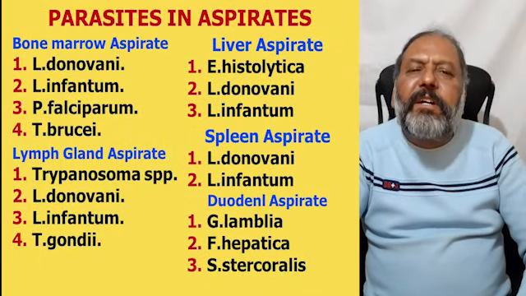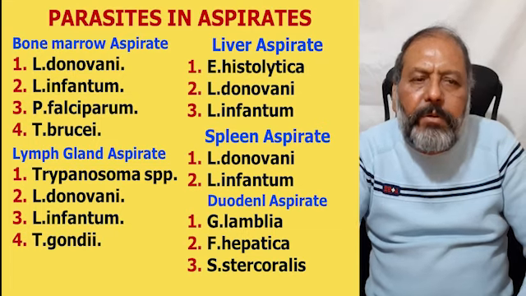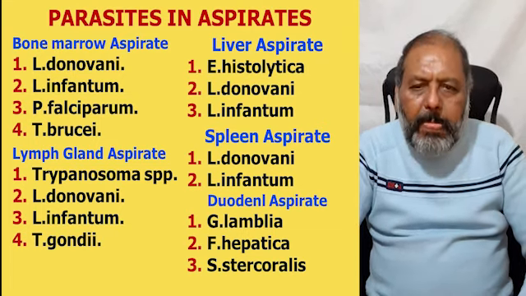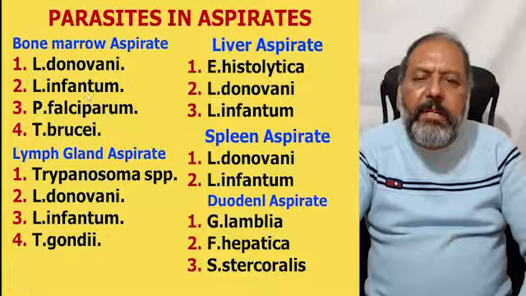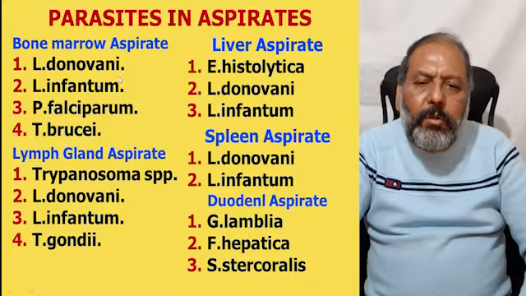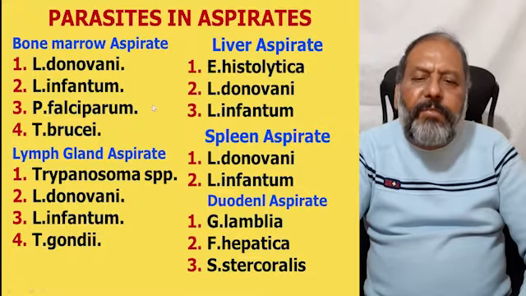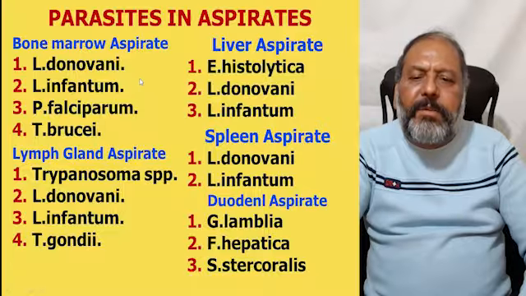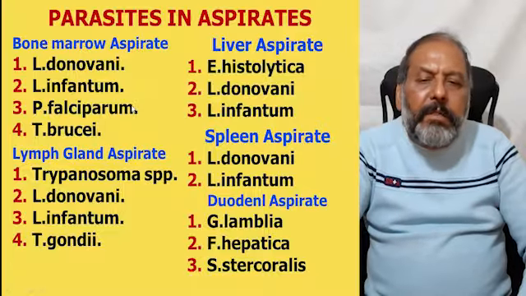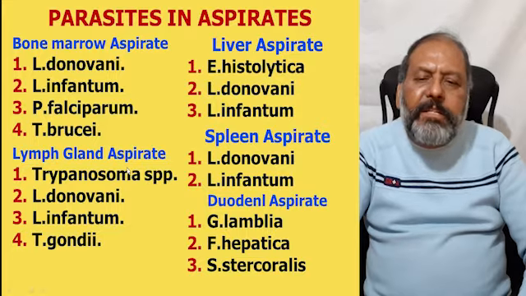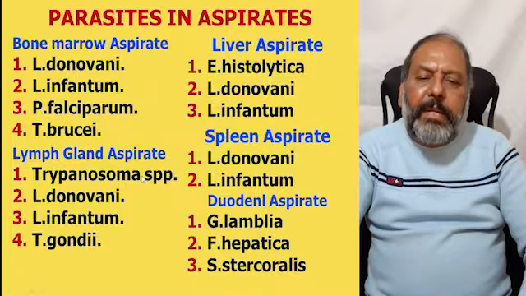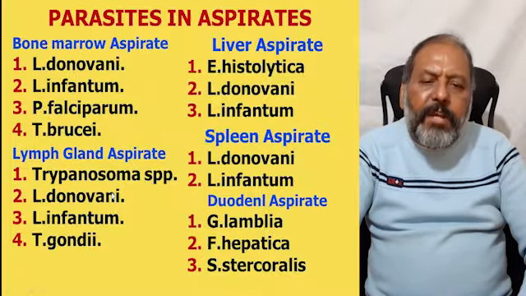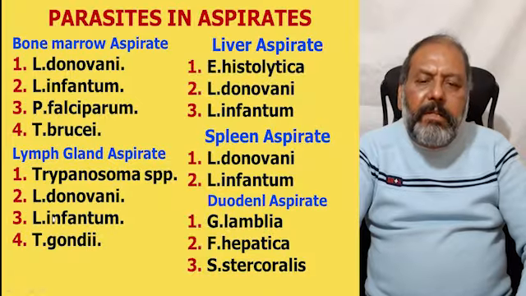Now, there are certain parasites which have been found in the aspirates. When you take the bone marrow aspirate, one can have Leishmania donovani, Leishmania infantum, Plasmodium falciparum, and T. brucei. Similarly, when you get the lymph gland aspirate, one can have the Trypanosoma species, Leishmania donovani, Leishmania